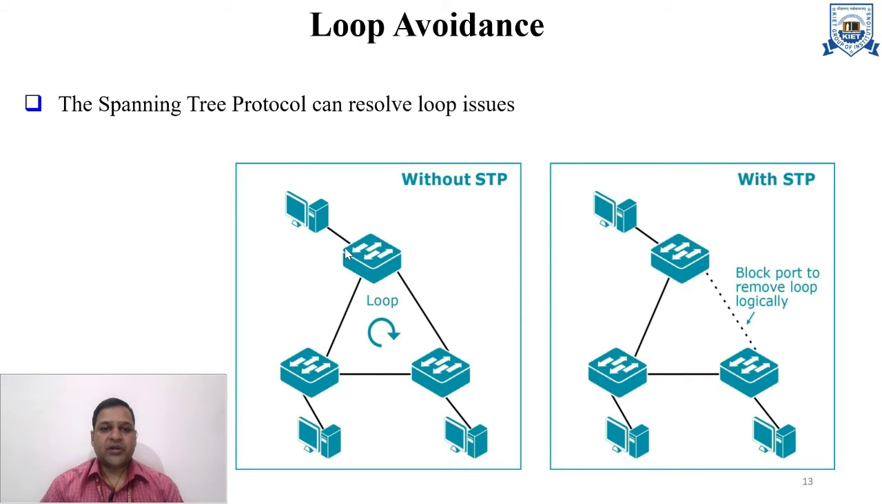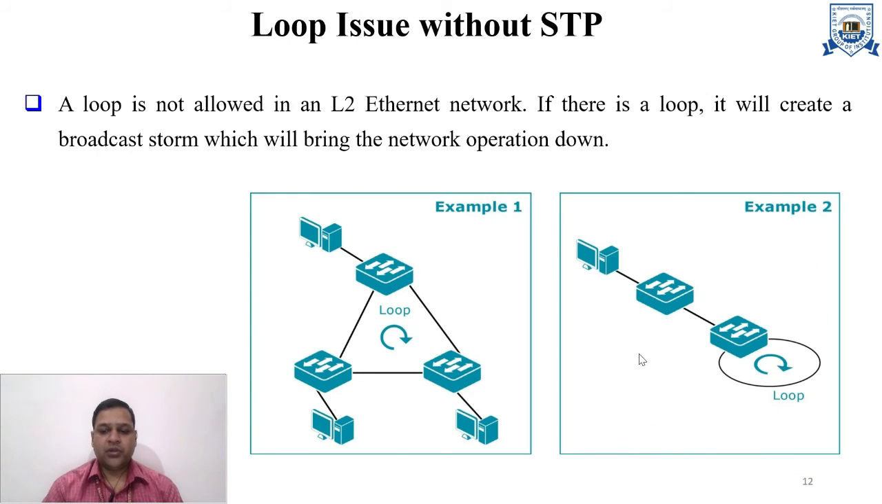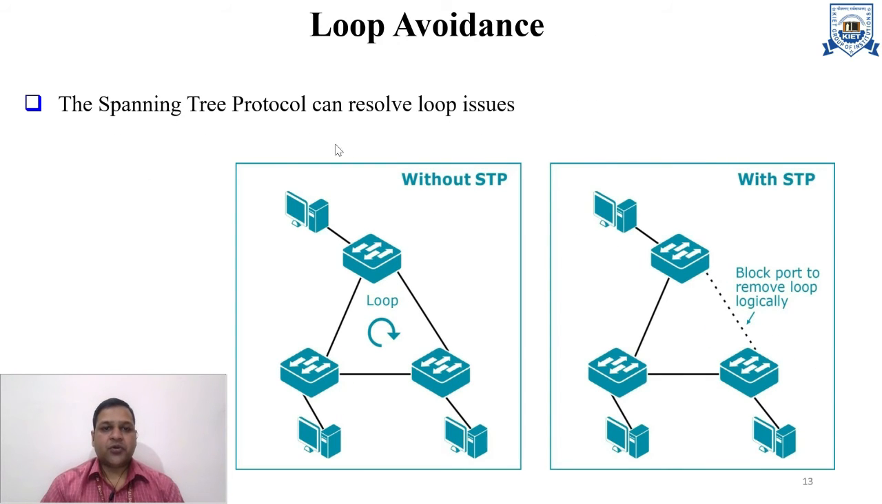Now, loop avoidance. To avoid this problem, the STP protocol is implemented. What does the STP protocol do? It logically blocks one physical link so that the loop can be avoided. The spanning tree protocol can resolve this issue: this is the loop, and this physical link will be blocked logically, so the loop is avoided.